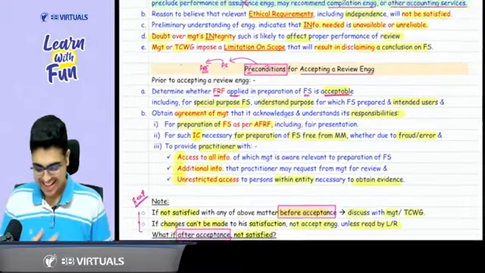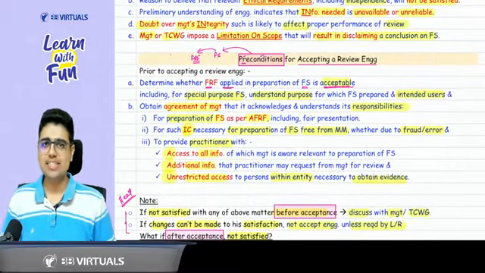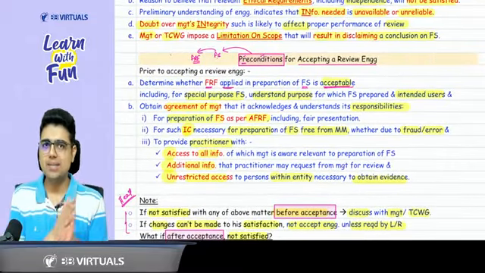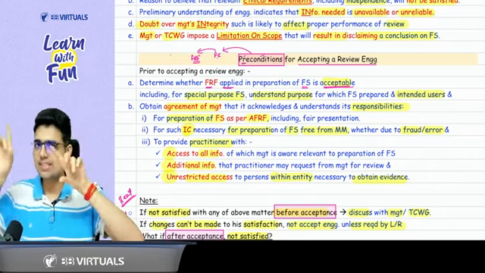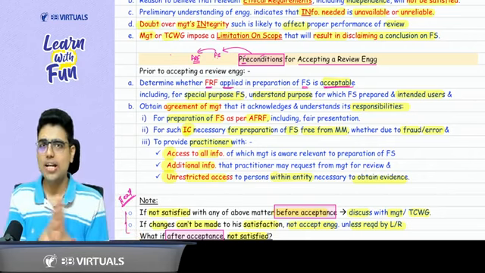Now, sir, what are the preconditions for accepting a review engagement? You people tell me. Is it a new topic or the same that we cover in audit? Sir, same that we cover in audit. In audit, what were the points?